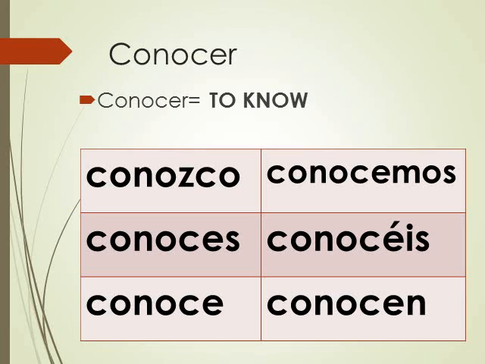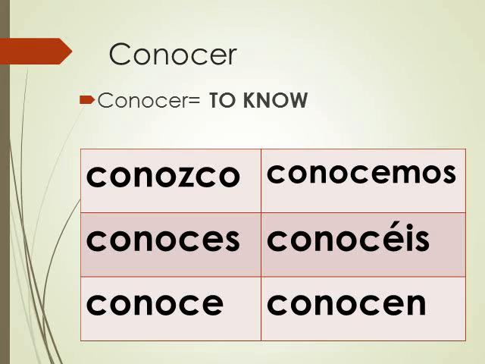All right, but it is irregular. You do have to spell it correctly, so make sure that you are spelling it correctly when you write these notes down. All right, then we have the tú form, which is conoces. The nosotros form is conocemos, vosotros is conocéis, and then ellos is conocen.